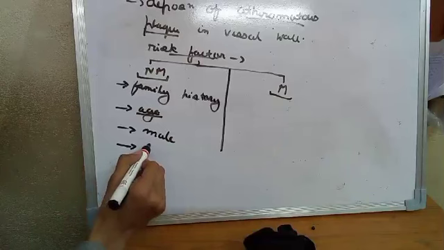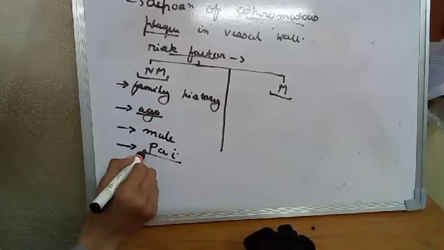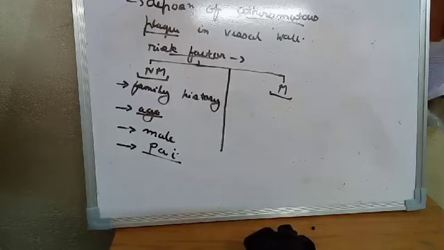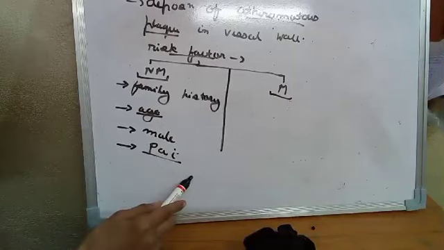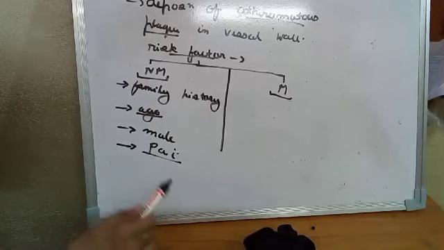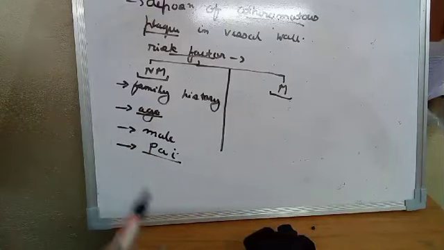And also the presence of plasminogen activator inhibitor. We know plasmin is fibrinolytic. The plasminogen is activated into plasmin, which causes fibrinolysis, which reduces the risk of deposition of atheromatous plaque or fibrosis.